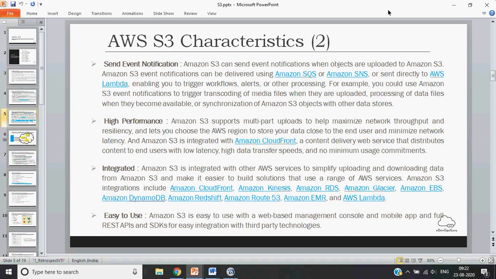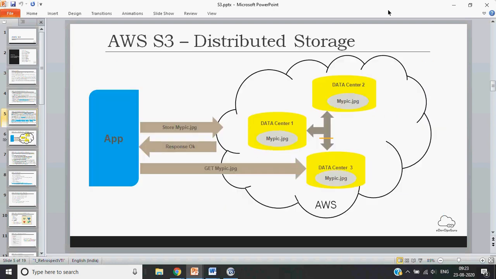S3 is very easy to use. It has a web-based management console if you just want to do a simple upload or download. And if you want to integrate with some application, they have readily available APIs or SDKs which can help you to integrate programmatically with other applications.